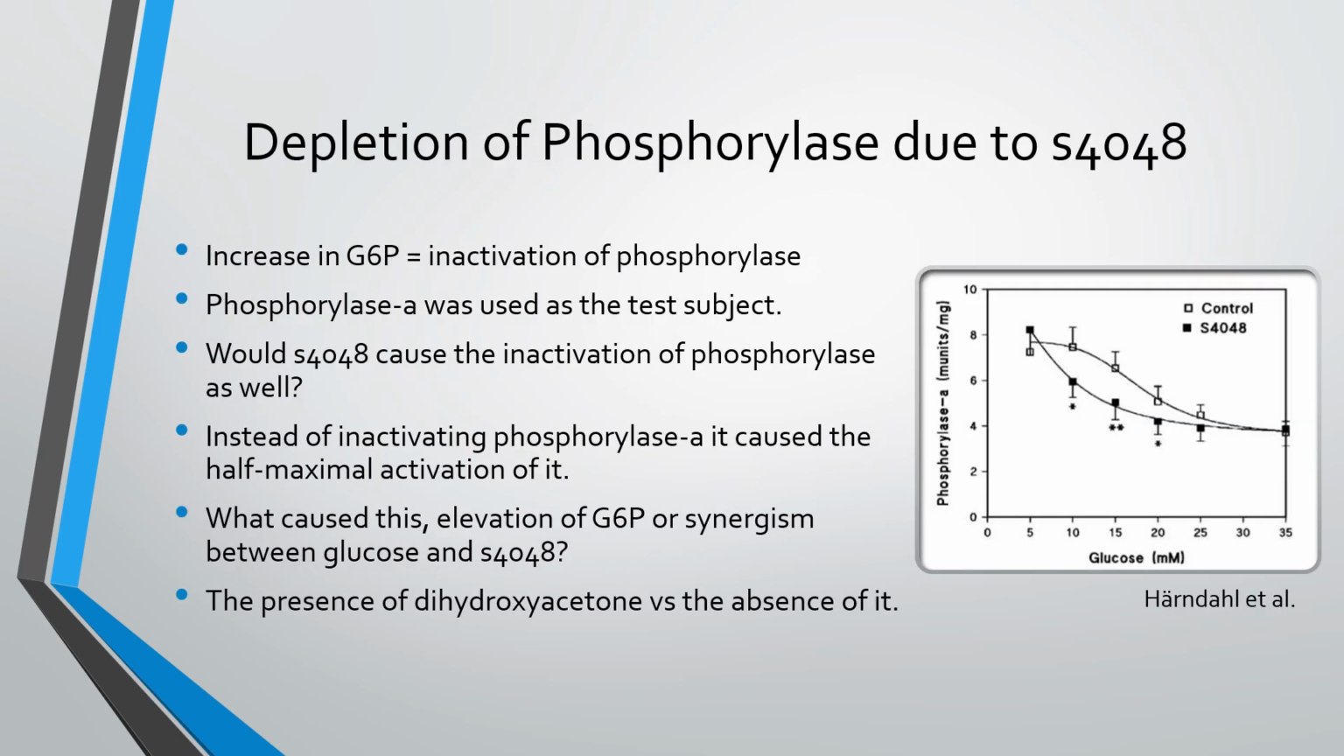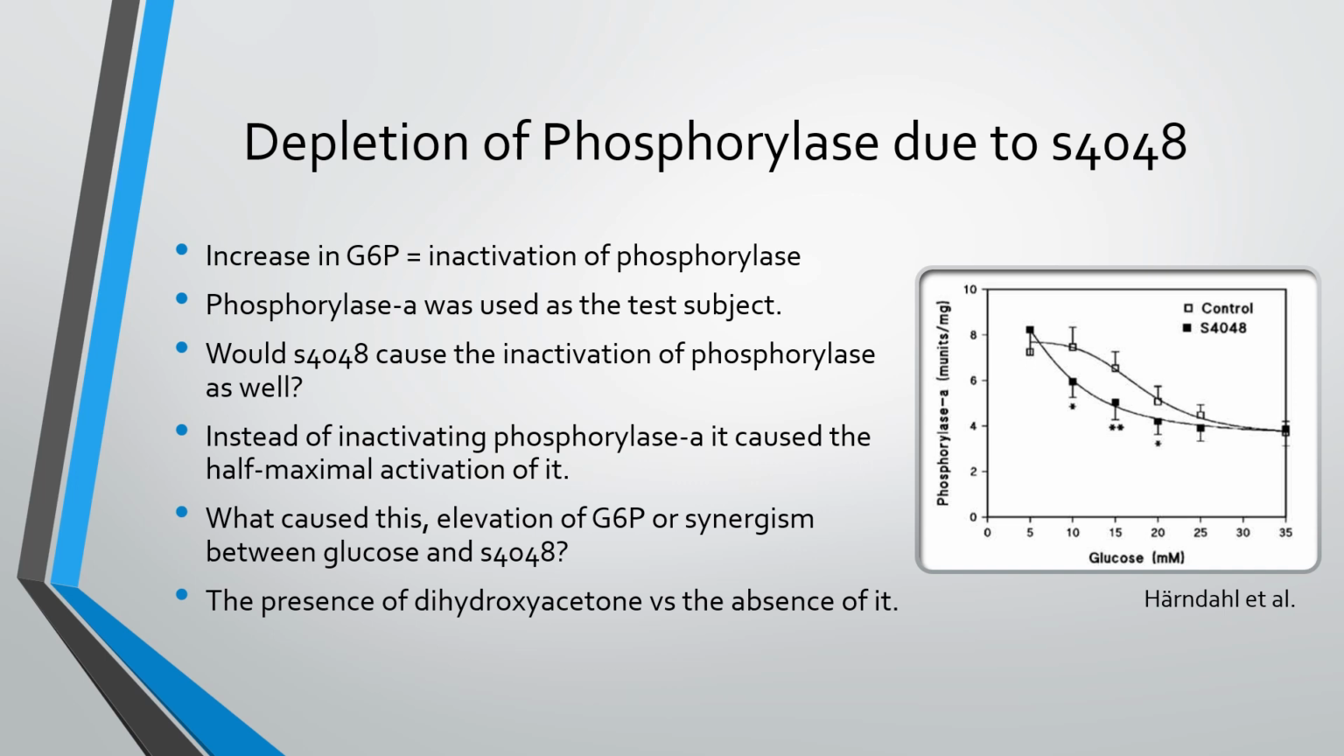Depletion of phosphorylase due to S4048. Elevated glucose-6-phosphate causes inactivation of phosphorylase. So wouldn't the increase in glucose-6-phosphate caused by S4048 also cause this? Well, they tested the effects of S4048 on the activity of phosphorylase A. Now, what they saw was that there was a depletion of phosphorylase A between the concentrations of 5 and 35 millimoles. Now, what caused this depletion?